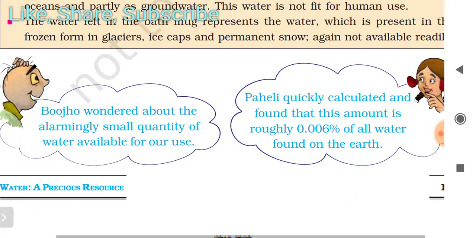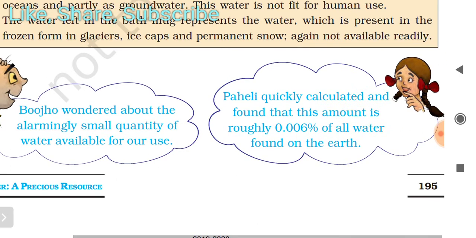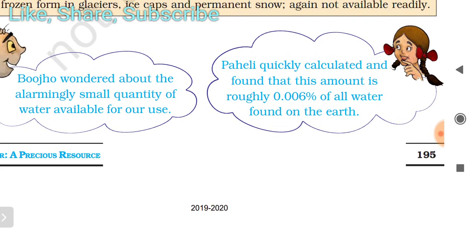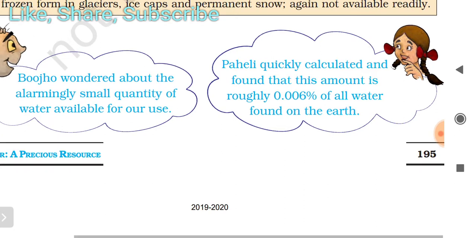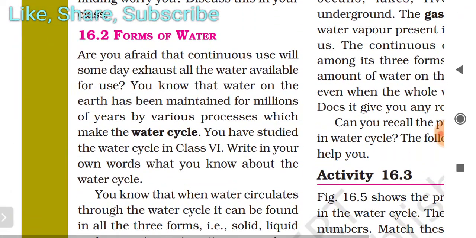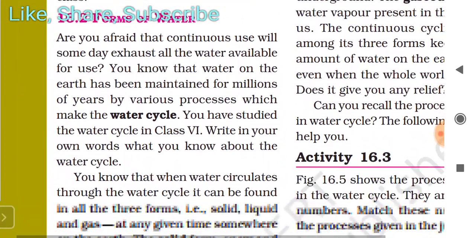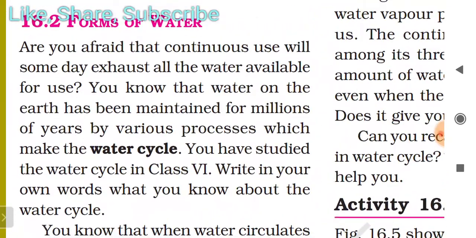Now, Boojho wondered about the alarmingly small quantity of water available for our use, and Paheli quickly calculated and found that this amount is roughly 0.006% of all water found on the earth. So that is very little for drinking. Are you afraid that continuous use will someday exhaust all the water available for use?